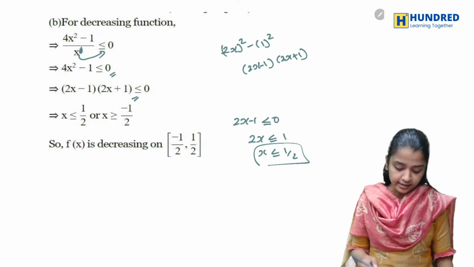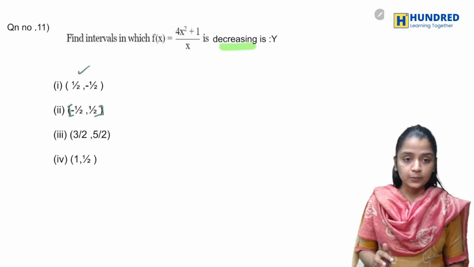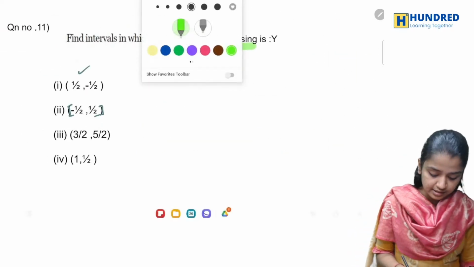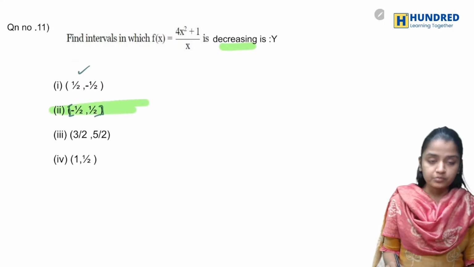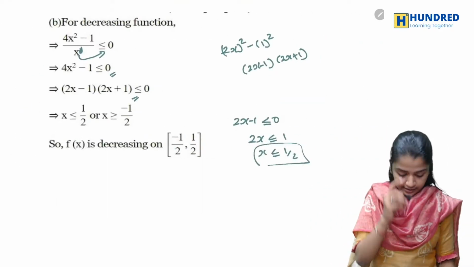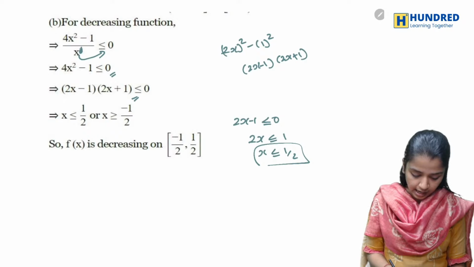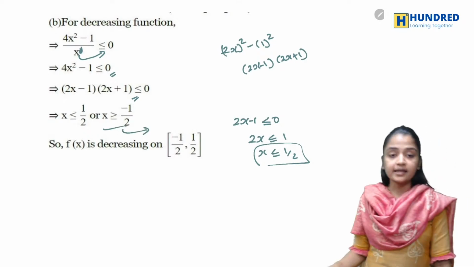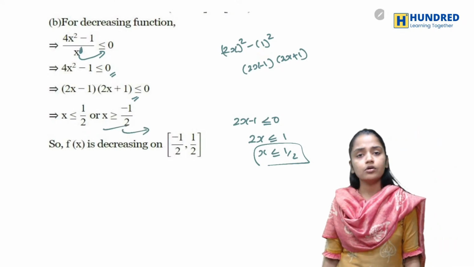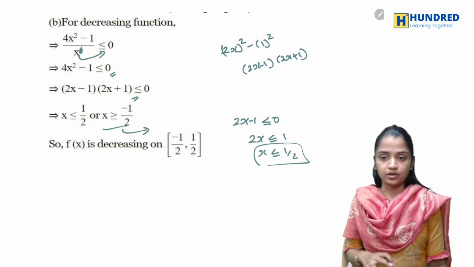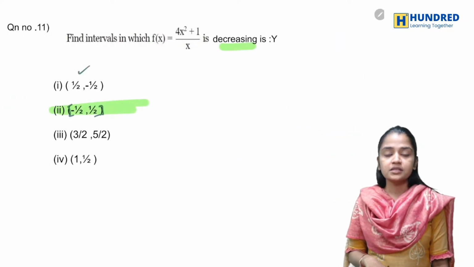Similarly, when you find the other one, you will get x greater than or equal to minus 1 by 2. Same way. So your option is option 2.